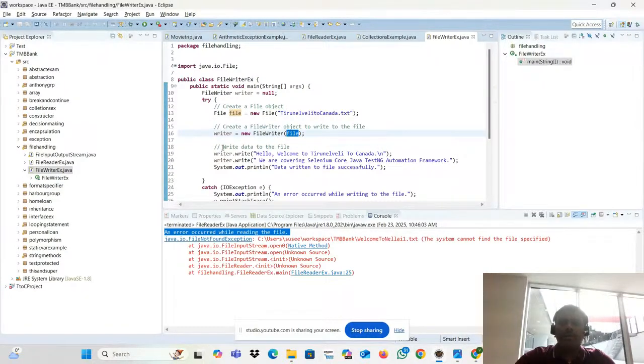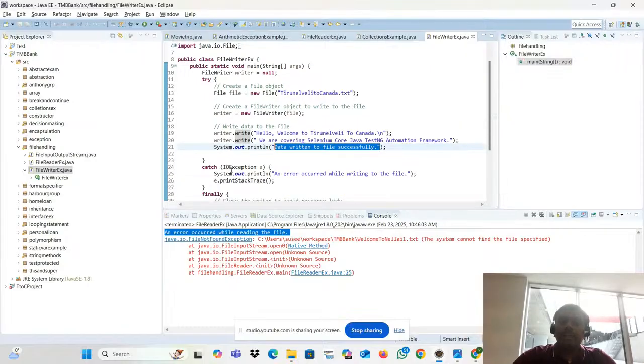Then there is a method called writer.write. I'm passing the string: Hello, welcome to Tirunelveli to Canada. Again, one more string also I'm writing: We are covering Selenium Core Java TestNG Automation Framework. Another one, are we writing it? No, we are not writing. Just printing in the console, that's all.